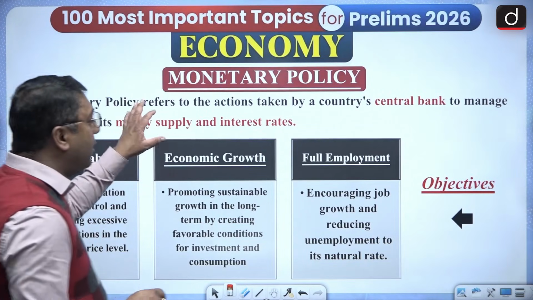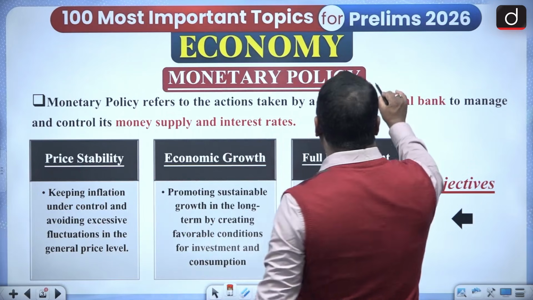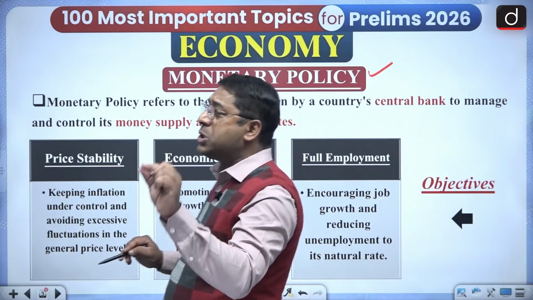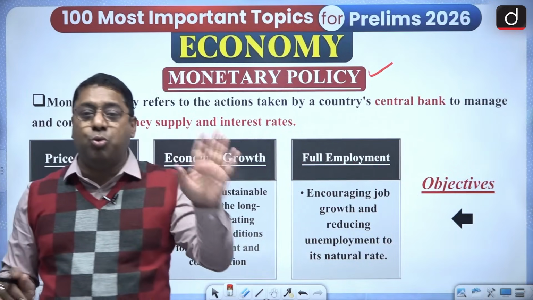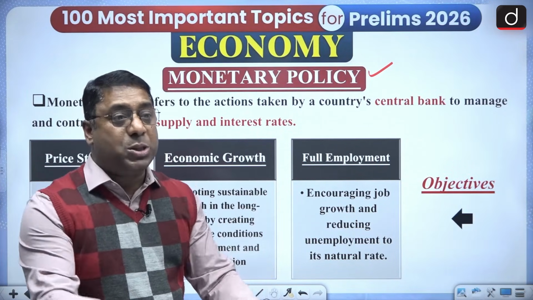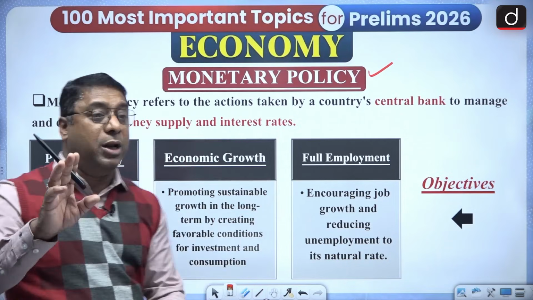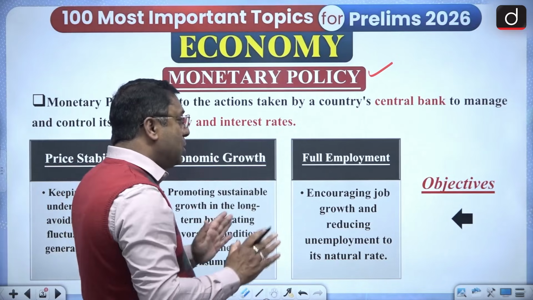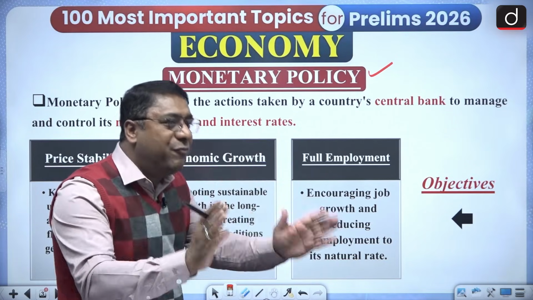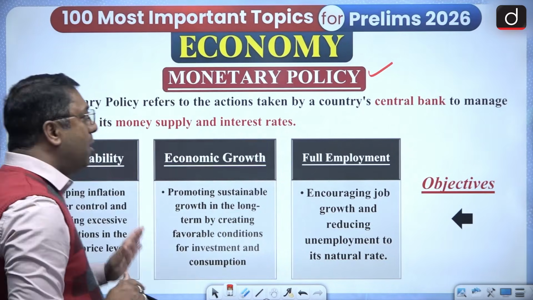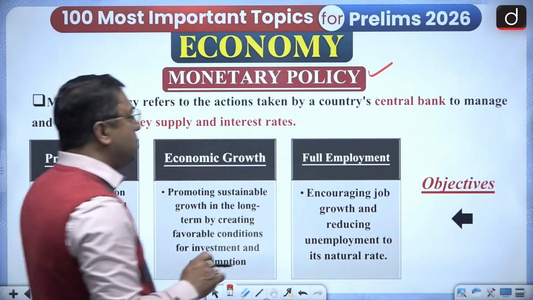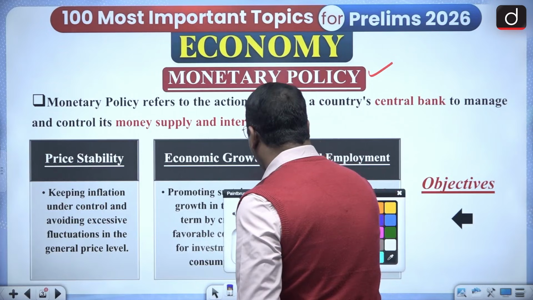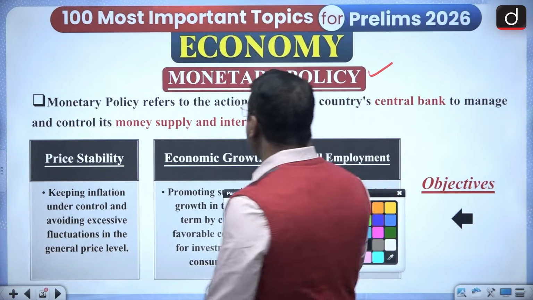Now the next thing you can see, we are talking about the monetary policy. I said today we are going to discuss the monetary policy tools. These tools are very important for your prelims exams because one or the other question comes from there, so you have to be very clear with your basics. But before the tools, let's see what monetary policy actually is.